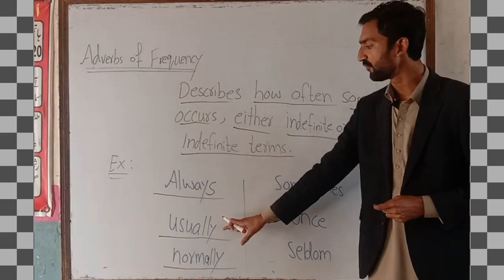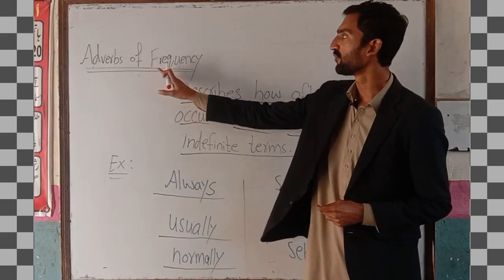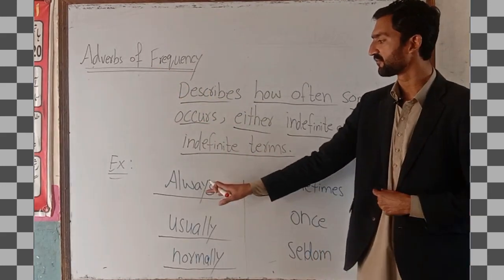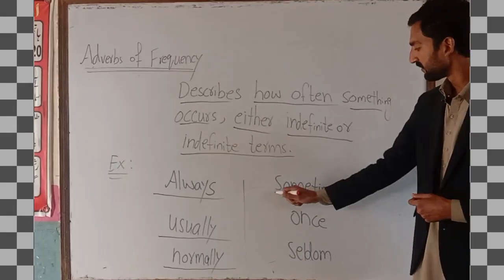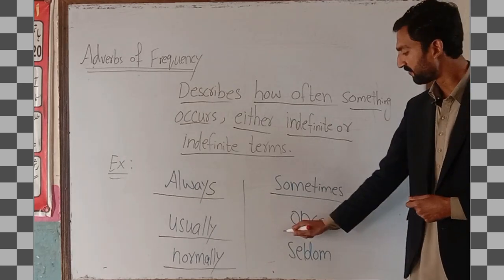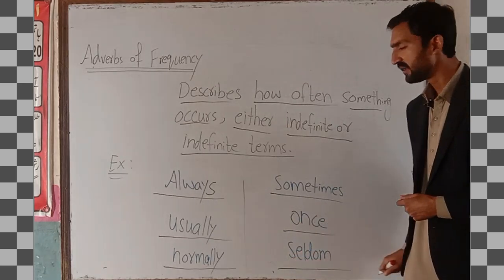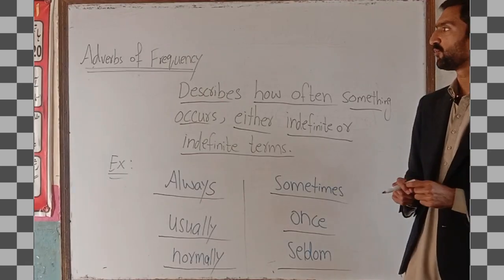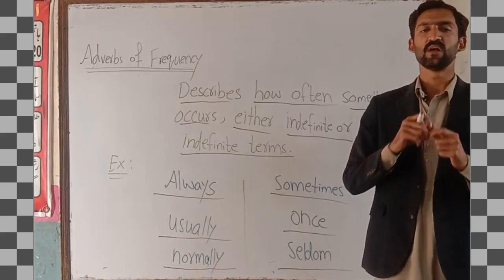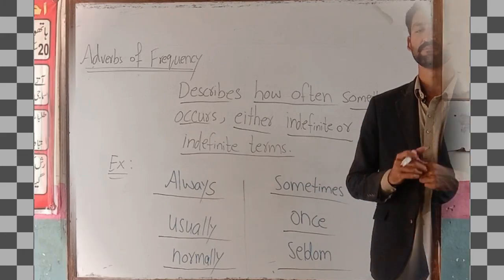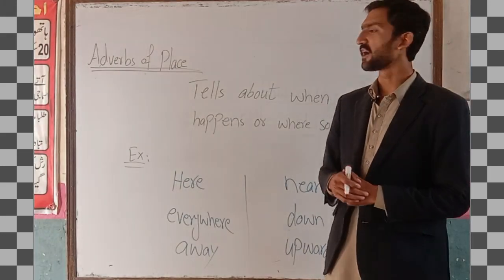So these are a few adverbs of frequency which highlight the frequency. Next we have sometimes, then we have once, and at the end we have seldom. So these are a few adverbs of frequency which we use for writing and speaking as well. So next we have another type of adverb.